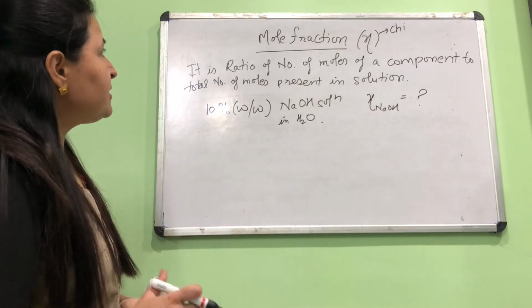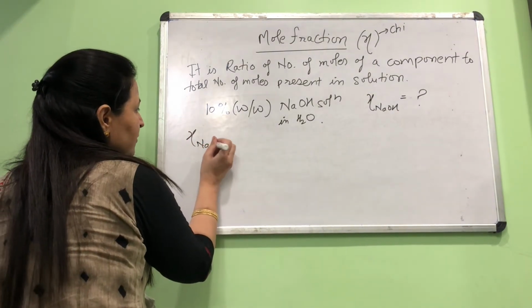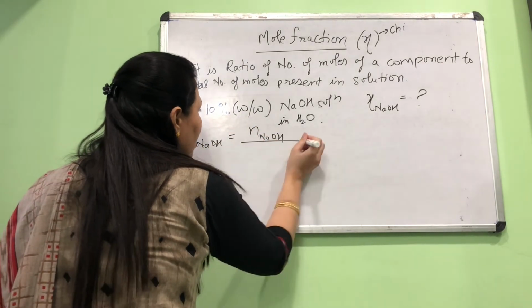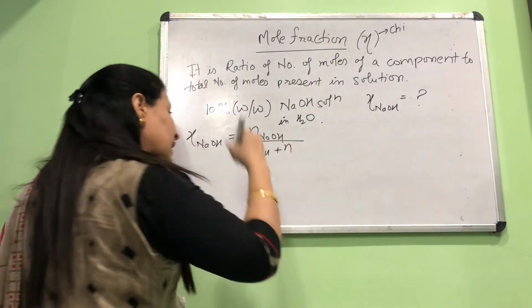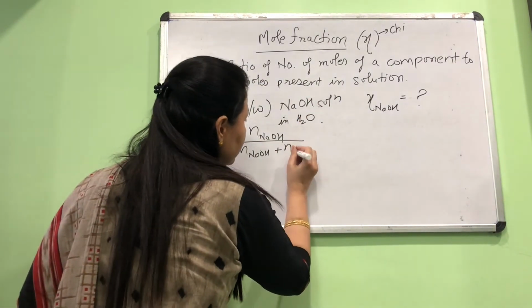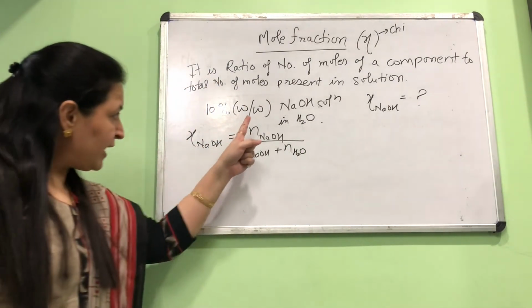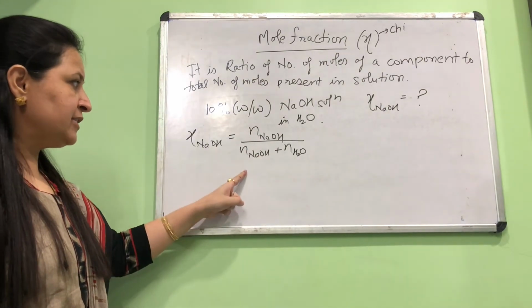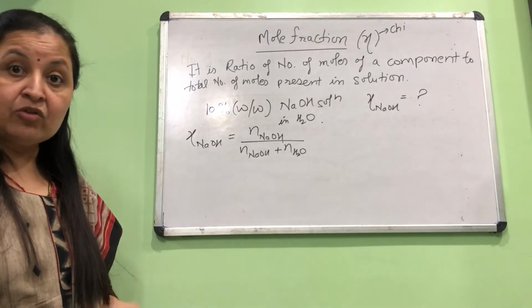सबसे important thing, सबसे पहले हम formula लिख लें. So what is our formula? Chi for NaOH will be equal to number of moles of NaOH upon number of moles of NaOH plus number of moles of the other component, and that other component is water. So let us first find these three quantities. ये दोनों तो सेम है, तो ये तो एक बार करने से आ जाएगी. ये दो नंबर ऑफ मोल्स पहले हमें गिवन डाटा से फाइंड करने. तो कैसे करने?